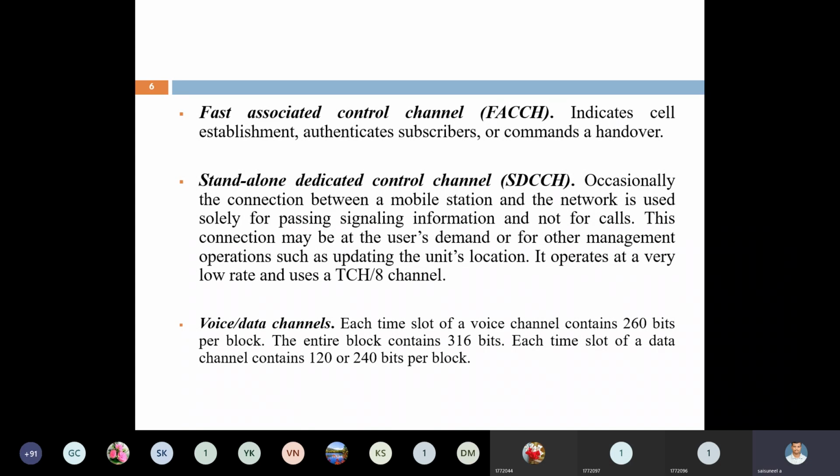Next, the last one is voice or data channels. Here, voice or data channels are the ones we use to transmit either voice or data. For each time slot, the voice channel contains 260 bits per block. The total is 316 bits, but it supports 260 bits. The remaining are overhead bits for the header and trail bits. For data, it is either 120 or 240 bits per block.